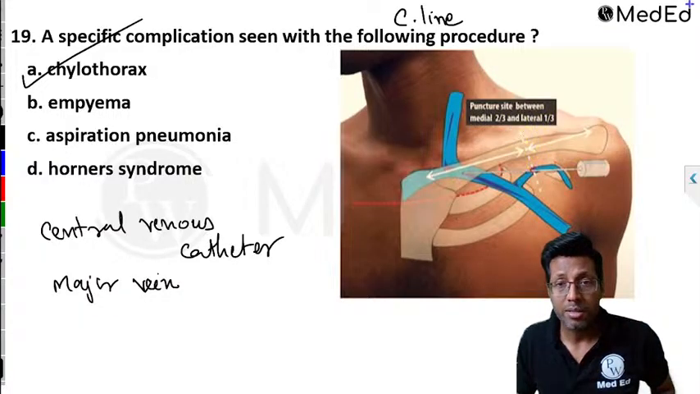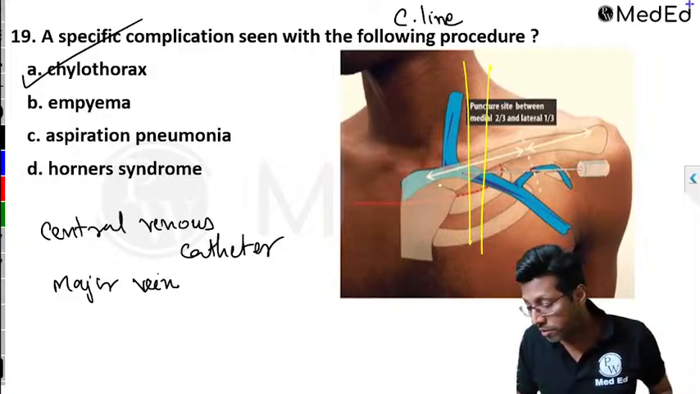Okay. So now what I'm discussing here is the subclavian. Here the thoracic duct runs. There is a thoracic duct which runs.